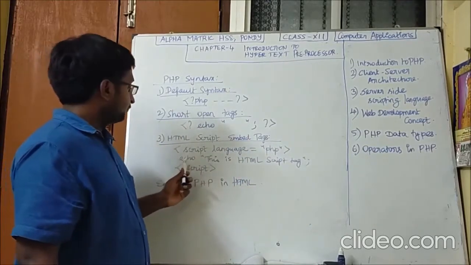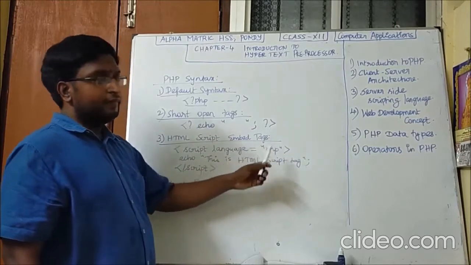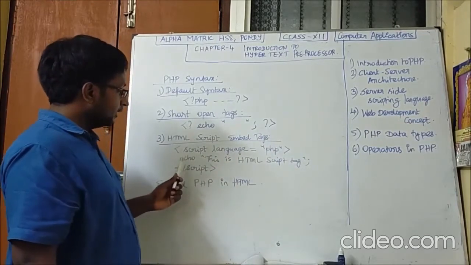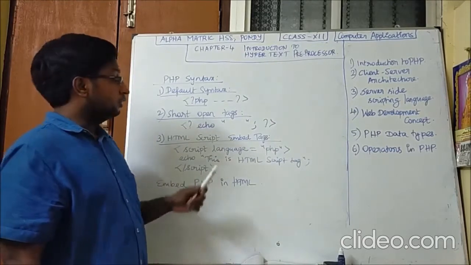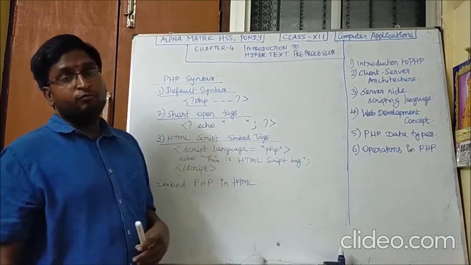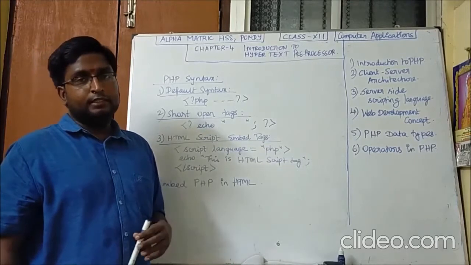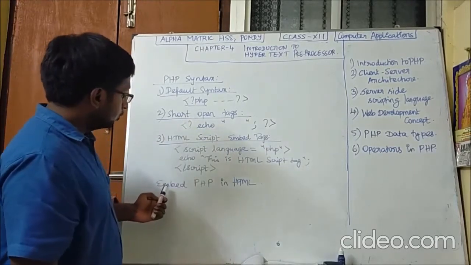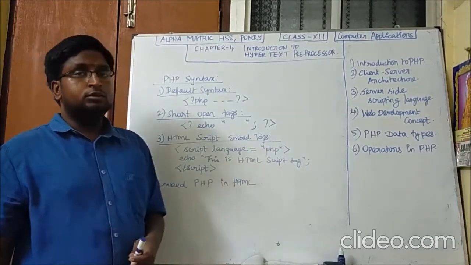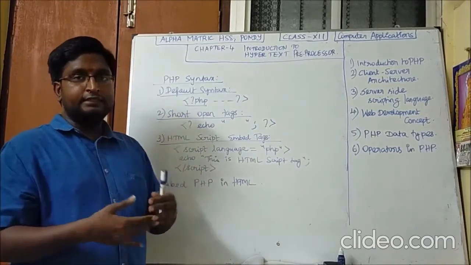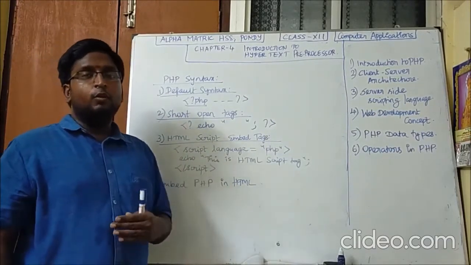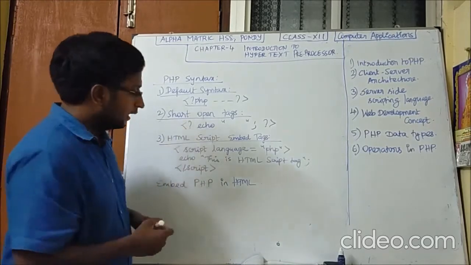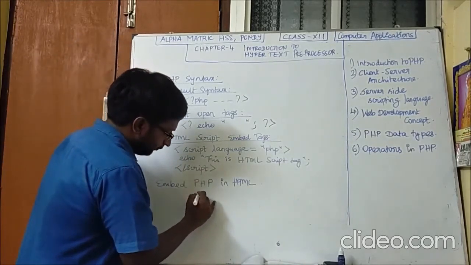Similar to that, the only thing is we have to define the language as PHP, then the printing statement, and the close script. So this is how we embed the PHP code in the HTML tag. So we have to write the code as it is, embedding the script code in the HTML. While saving, we have to save the file as .php.